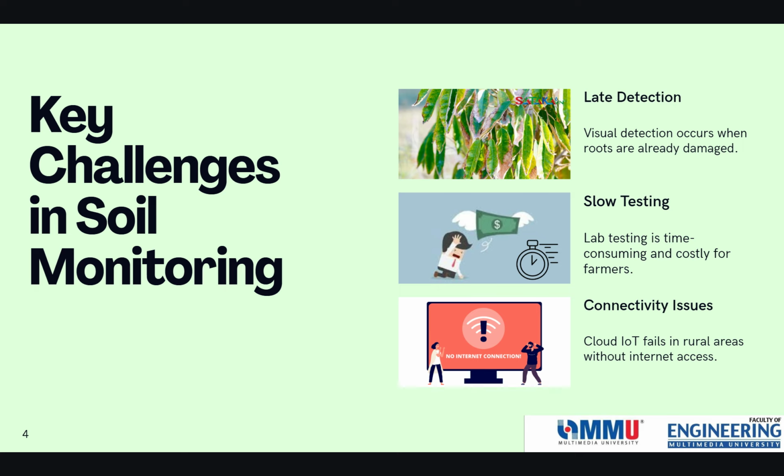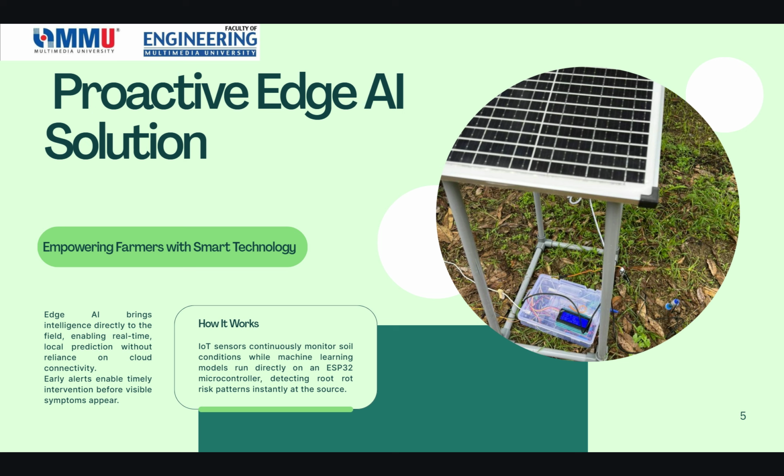And standard cloud-based IoT solutions often fail in rural orchards because they lack reliable internet access, which is the connectivity issue. So to solve this, I developed a proactive edge AI solution that brings intelligence directly to the field. This enables real-time local prediction without needing cloud connectivity.